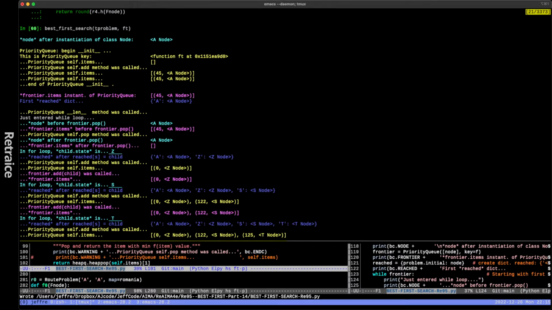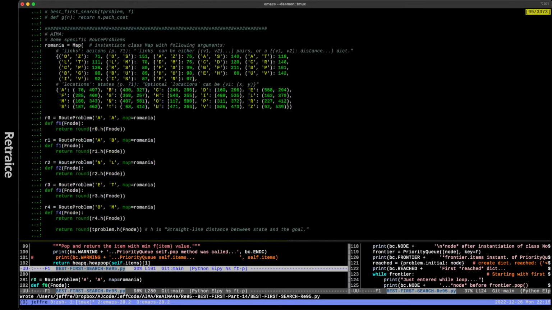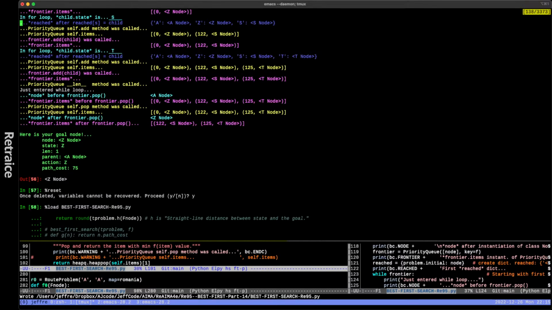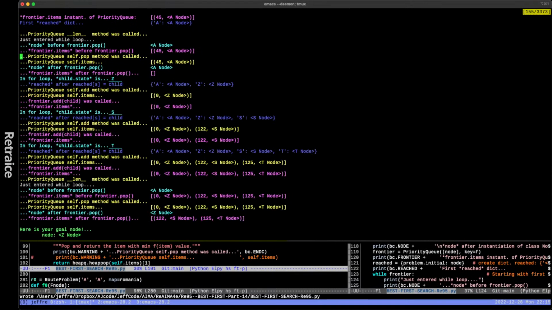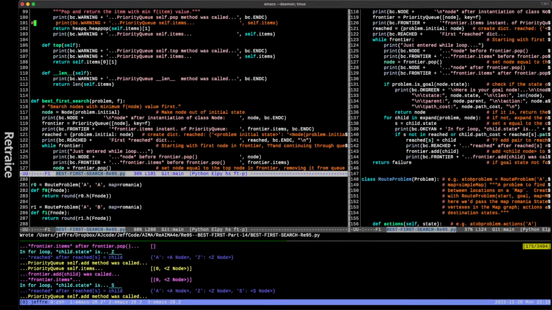But we're not surprised. I told you it wasn't going to work, because we were hoping that just indentation would give us this line after the pop, and so it would be empty. That it would match this frontier.items because they're the same data, but I can't do it. I gave it the good old college try, and it just doesn't work.